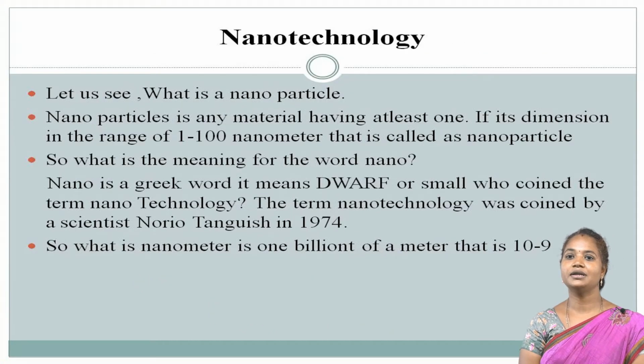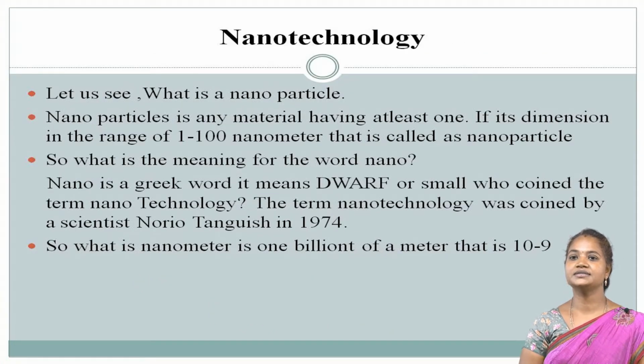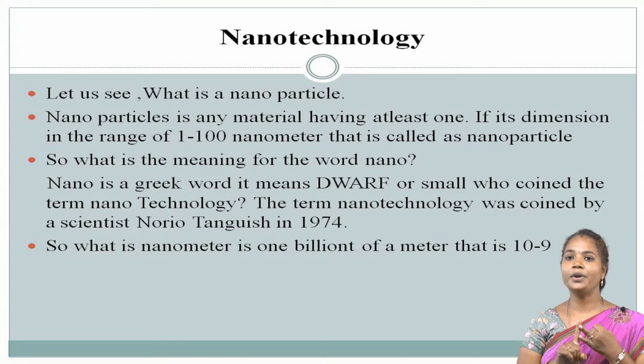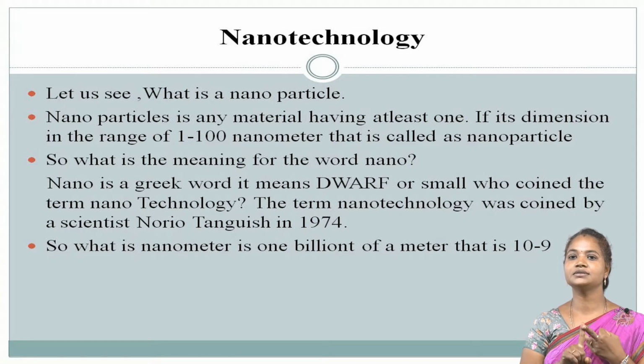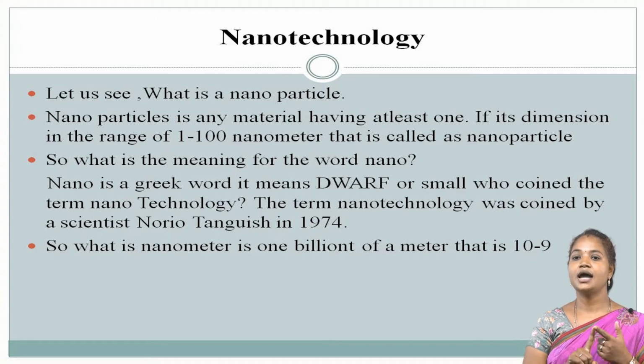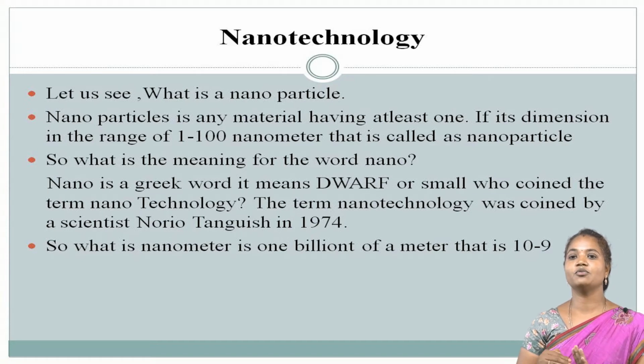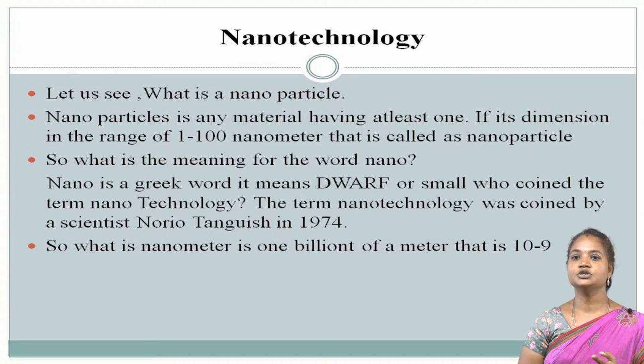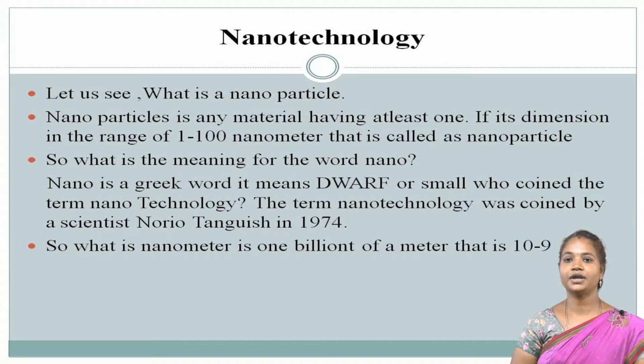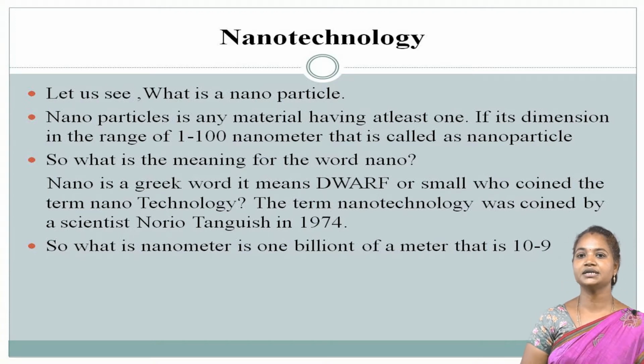So here we will be learning about what nanoparticles are and how we can categorize nanostructures according to their dimensions. Why is nano good, why are small particles good, and we will also learn about the surface-to-volume ratio and the approaches, that is top-down and bottom-up approaches, to make nanostructures. Okay, so let us see what a nanoparticle is.